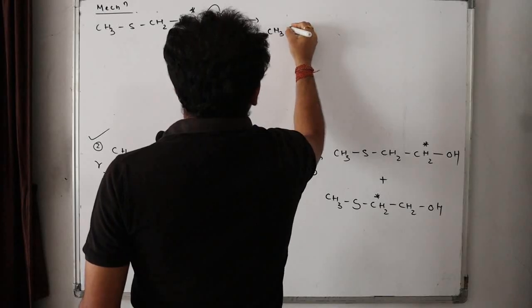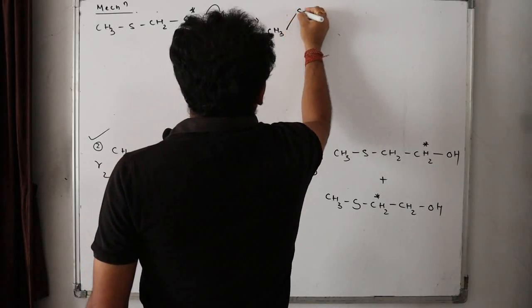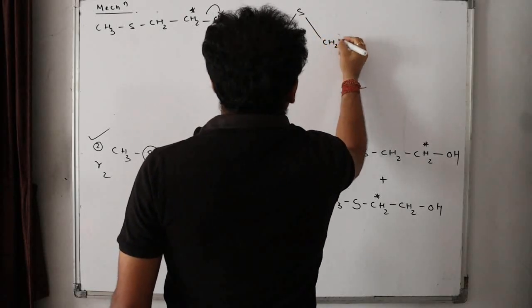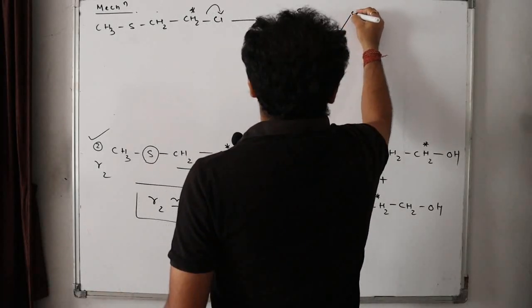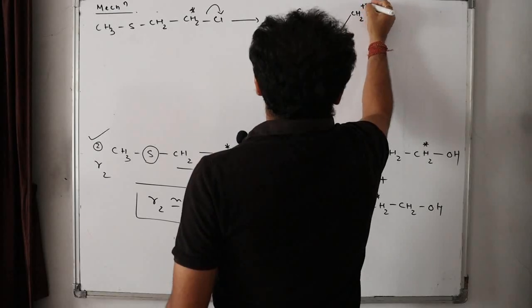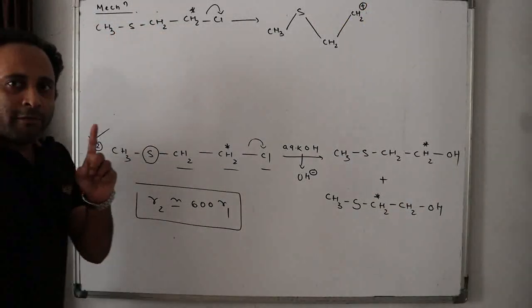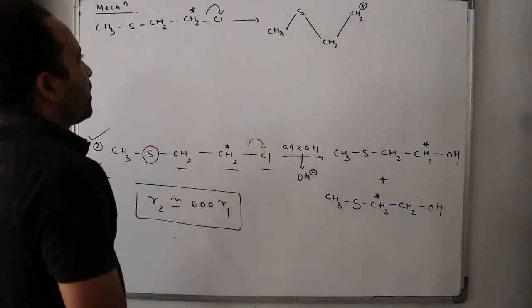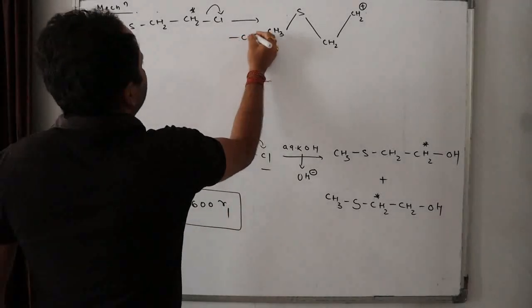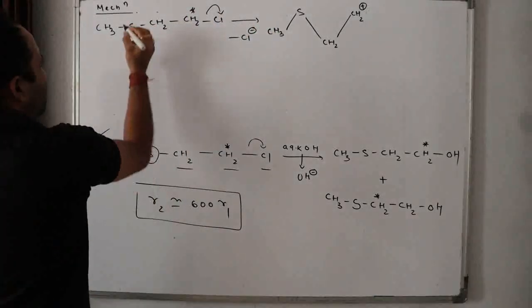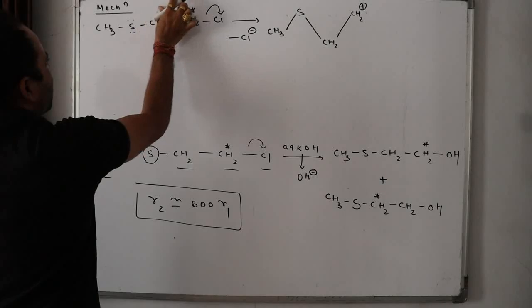CH3, sulfur, CH2, CH2 plus. Isn't it? Now wait for a minute. Before this Cl leaves as Cl minus, do you understand that this sulfur is having